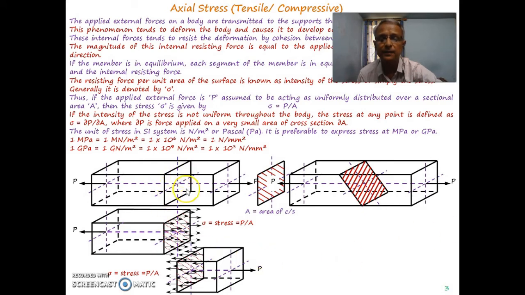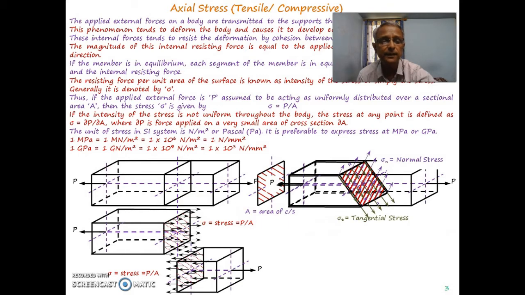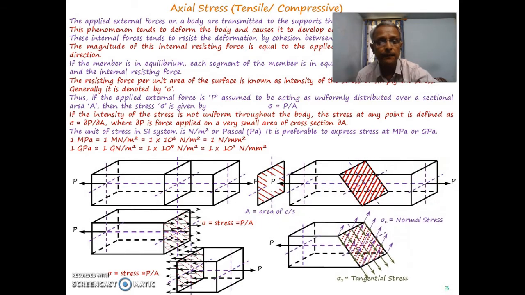Instead of considering a cross section which is perpendicular to the longitudinal axis, if I am considering any other cross section which is inclined, what is going to happen with that particular cross section? Try to understand that. While analyzing that particular cross section, I will be considering the components of that internal force.